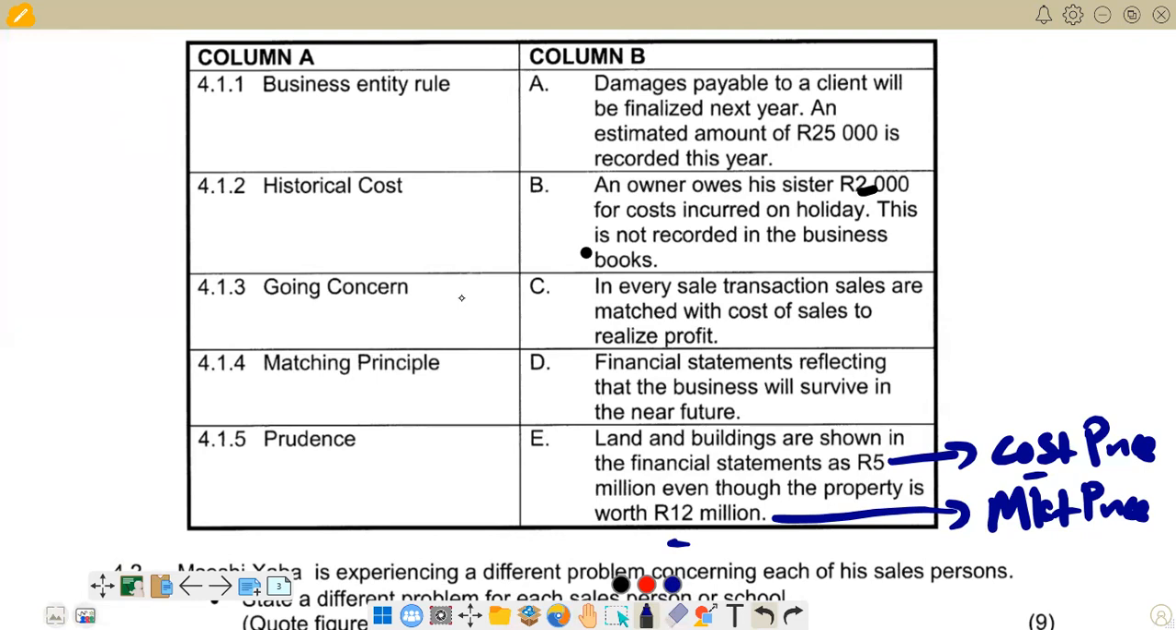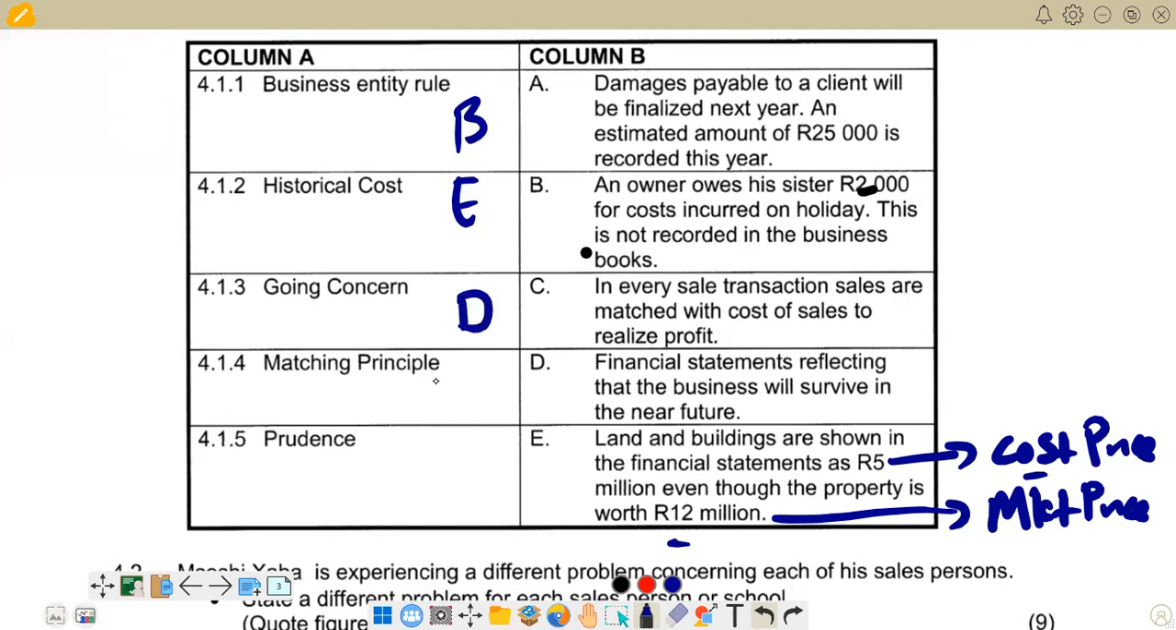From the explanations we are given on the going concern, if we go to the explanation of D, it matches the going concern: financial statements reflecting that the business will survive in the near future. So D is the most appropriate. So for business entity, we have our B, for historical cost we have our E, and for going concern, number 3, we have our D.